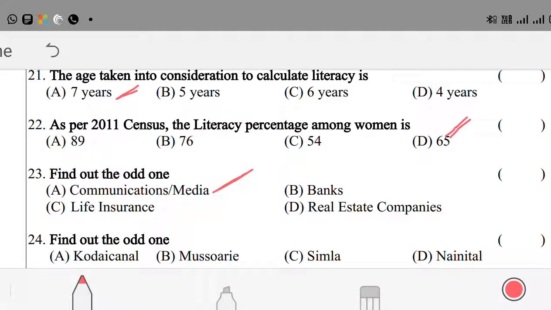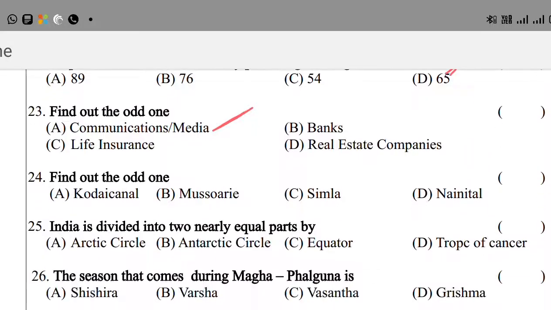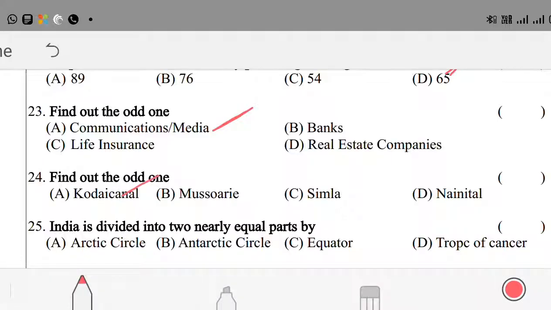The next question, find out the odd one. Question number 24: option A, Kodaikanal; option B, Mussoorie; option C, Simla; option D, Nainital. Kodaikanal is in South India, while Mussoorie, Simla and Nainital are in North India. So the odd one is Kodaikanal, option A.